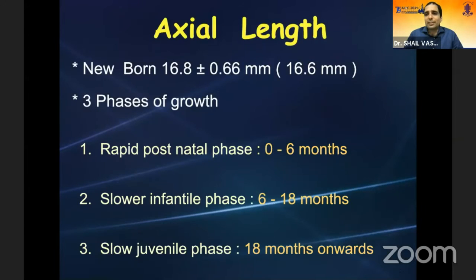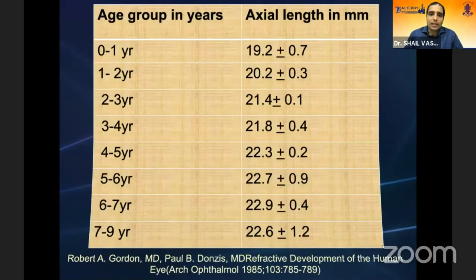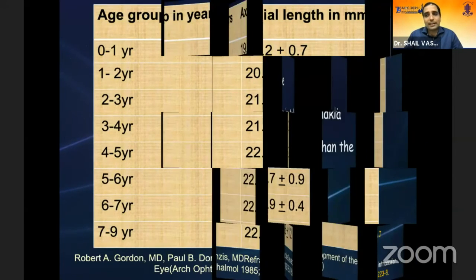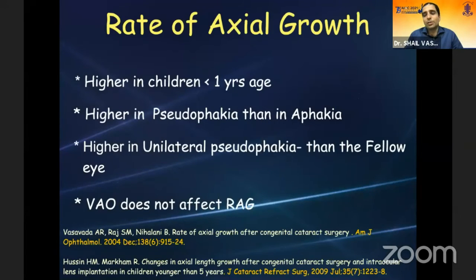The average axial length of a newborn is around 16.6 millimeters, and the growth varies in 3 different phases. The most rapid is the postnatal phase of up to 6 months. The slower infantile phase is up to 18 months, and the juvenile phase is 18 months onwards until late teenage. Several normative databases have been published regarding the age-generalized axial lengths. However, a cataract eye is a diseased eye, and all of these normative databases are for normal eyes.